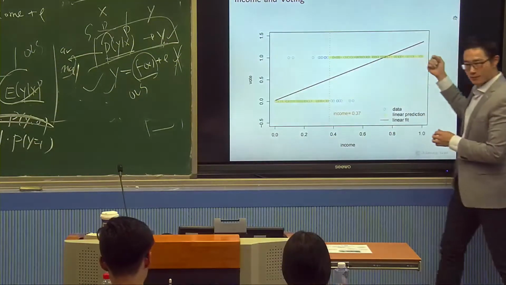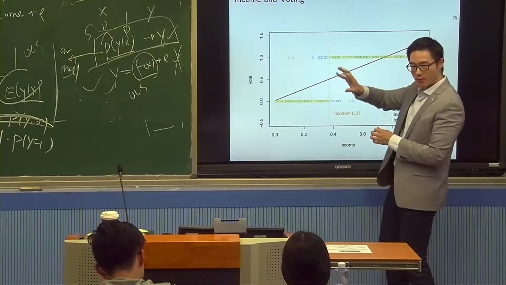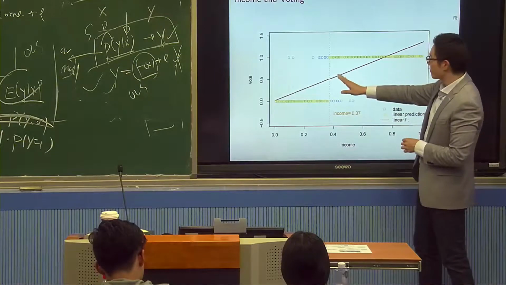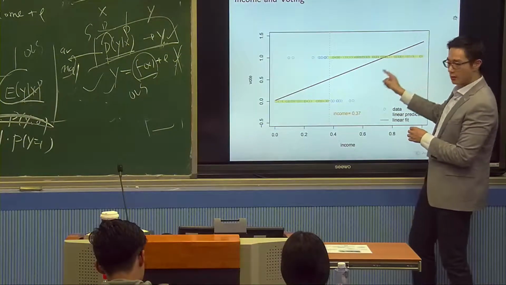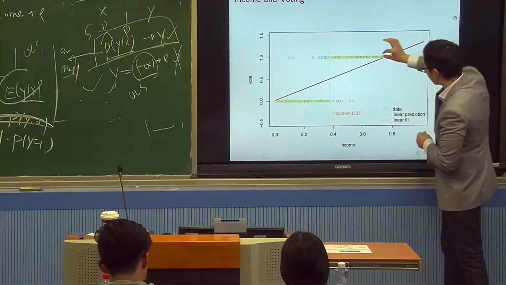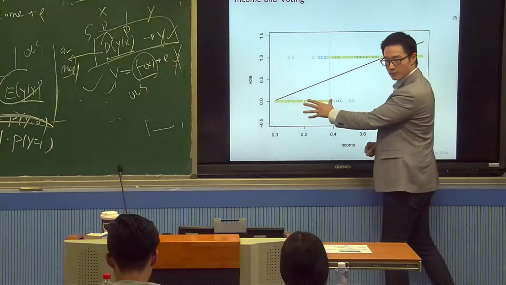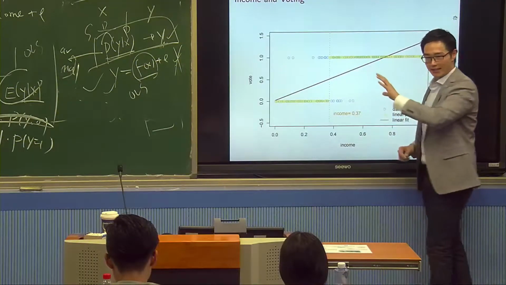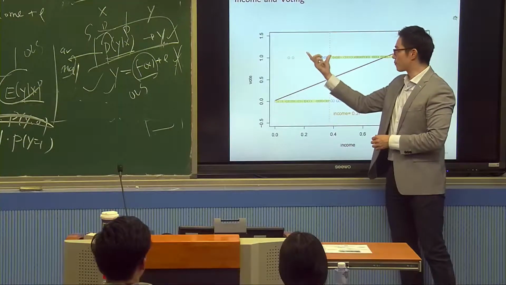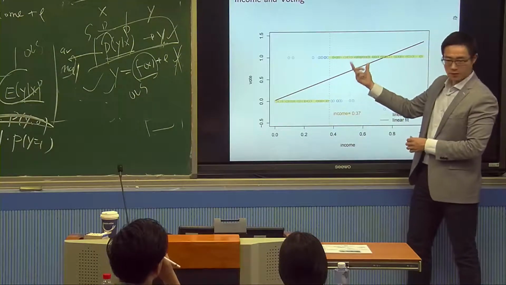When this estimated beta x, which is my estimated probability of y given x, is larger than 50%, larger than 0.5, I'm going to predict people will vote. If it's smaller than 0.5, I'm going to predict people do not vote. The yellow points are my predictions. So I predict these people vote, these people do not vote. The blue line is the data. Now we can see these are the mistakes I make, because these people vote but I predict them to not vote, and these people do not vote but I predict them to vote. So these are my mistakes.